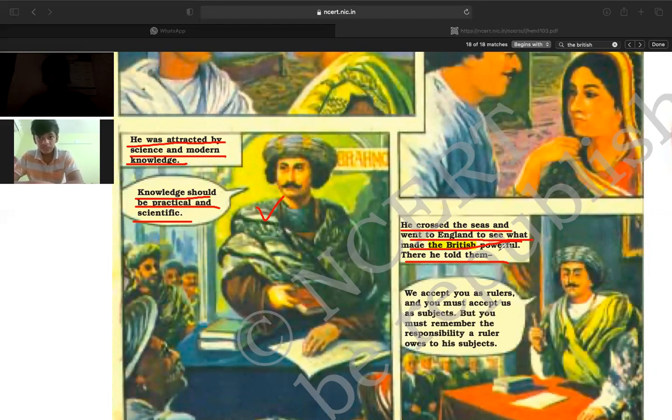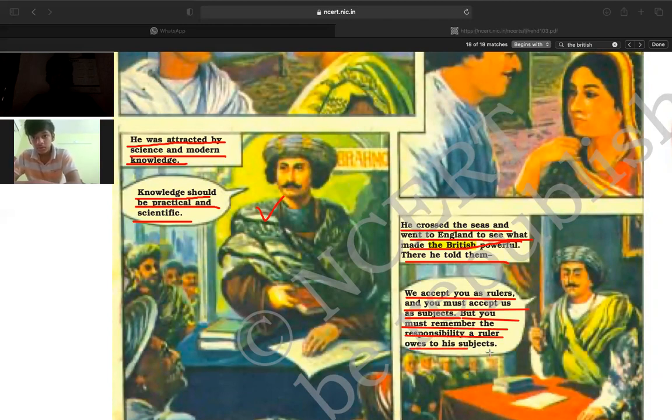That is the reason the people of India obeyed Raja Rammohan Roy a lot. You can see it said: we accept you as rulers, and you must accept us as your subjects. Subjects means people, but you must remember the responsibility a ruler owes to his subjects.